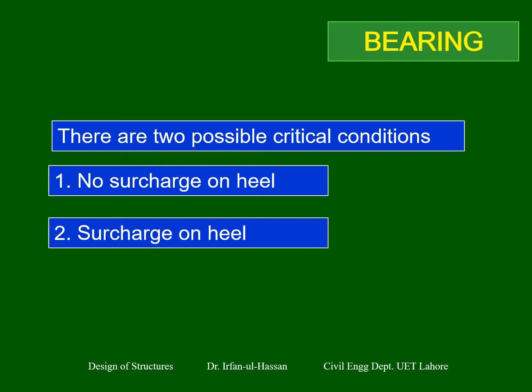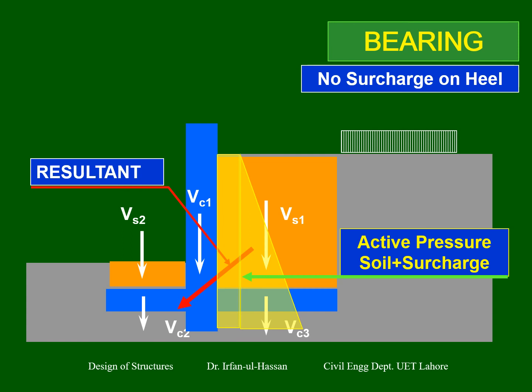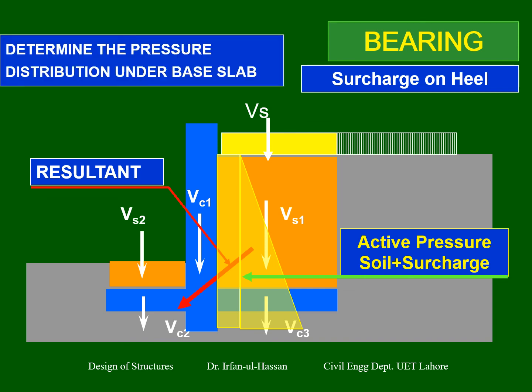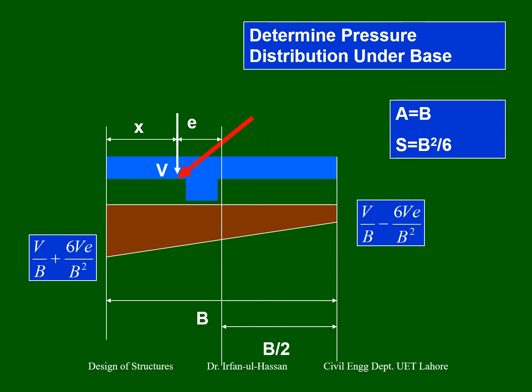So we will see that, okay, first, all these things are already computed. Forces are known, resultant is known, and if you did not do it previously, because pressure is only computed when you investigate bearing or you provide the sliding with key. So we have to compute again. If the key is not provided, then we have to compute that pressure. So we will again compute the same diagram, and we will see the larger ordinate. This pressure ordinate should be lesser than capacity.